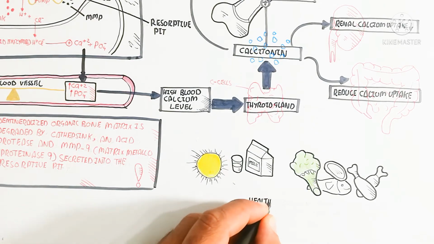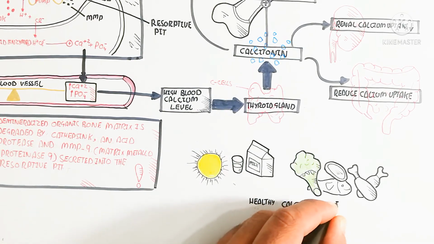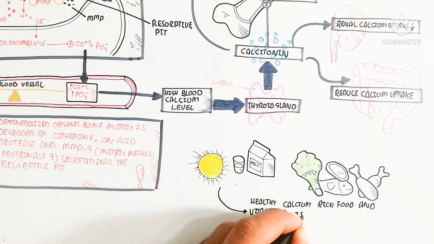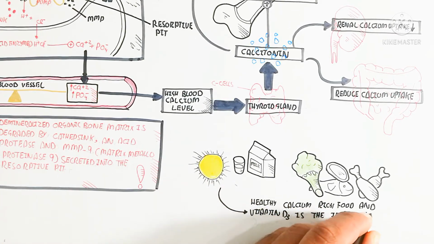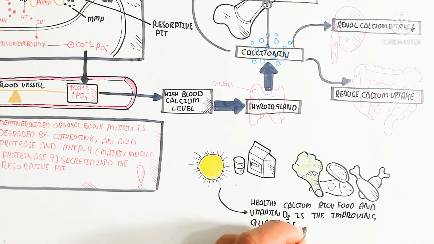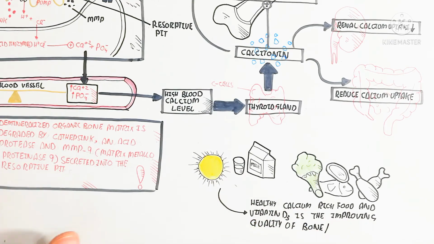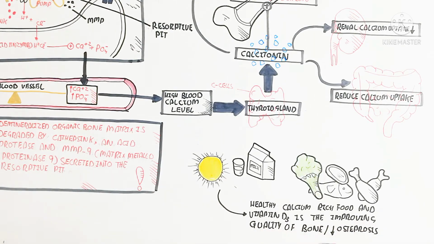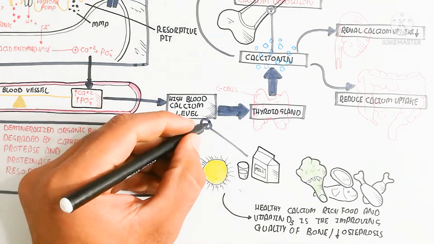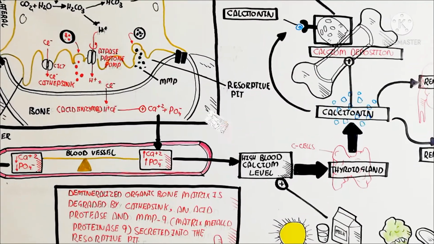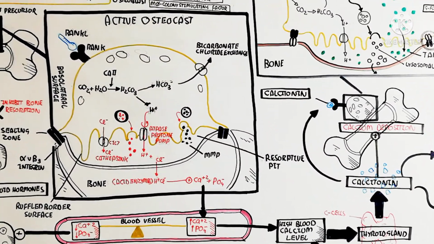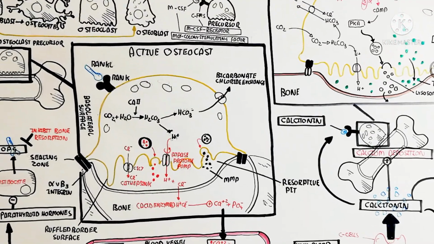So in this way, food rich in calcium can inhibit the loss of calcium, and a high blood calcium level will be due to vitamin D, 20% from the diet, while 90% comes from light, and that increases the quality of bone, and osteoporosis will be decreased. So this is how diet efficiency increases bone formation.